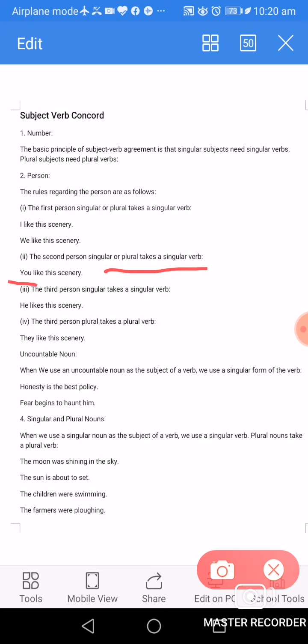The third person, singular, takes a singular verb. He likes this scenery. Here we are using third person he. With he we will use singular verb.